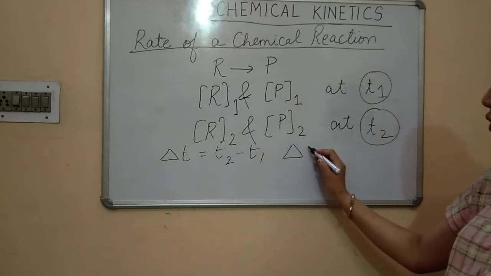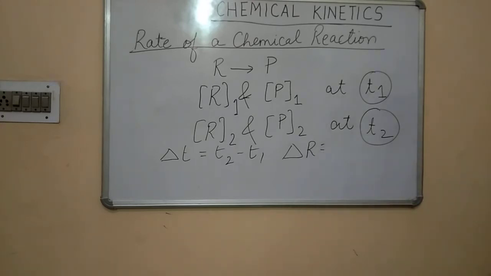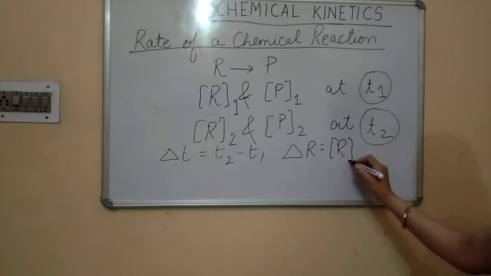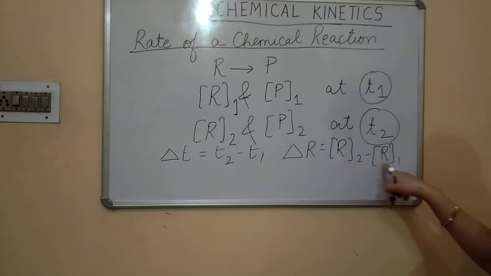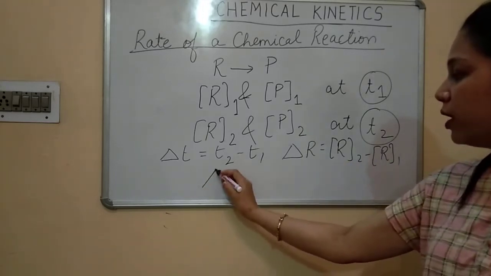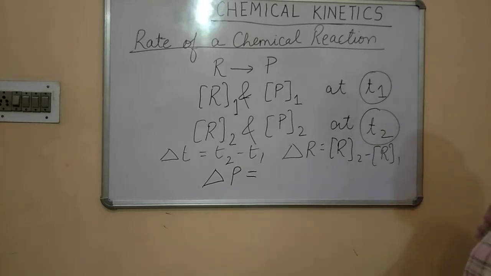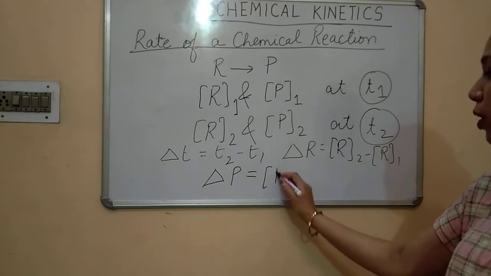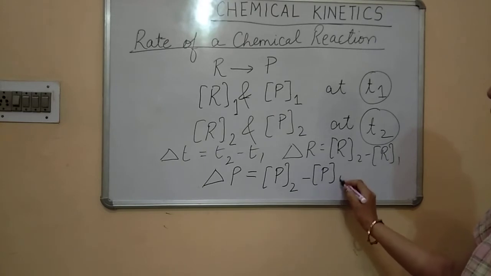The change in concentration of reactant will be R2 minus R1. बाद में जो आया है R2 minus R1. In the same way we can find the change in concentration of product, which will be P2 minus P1.